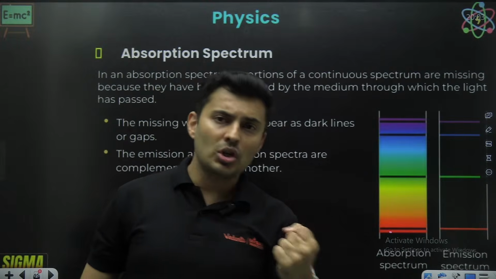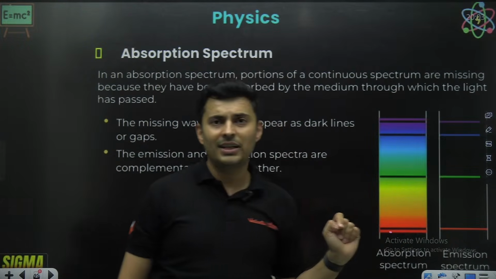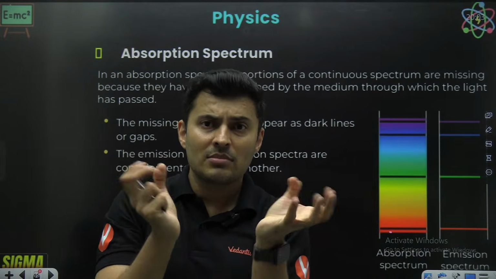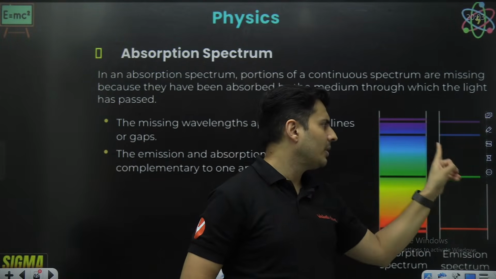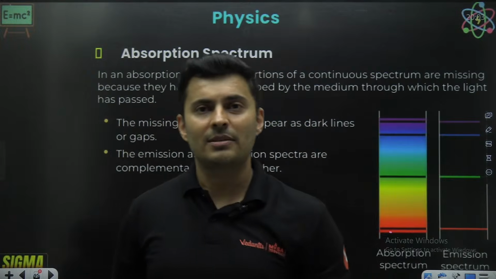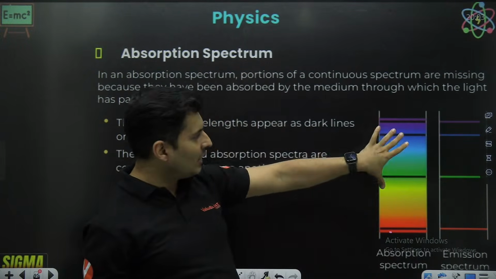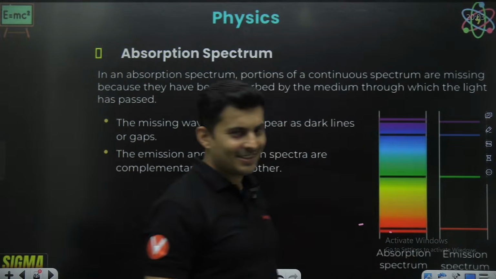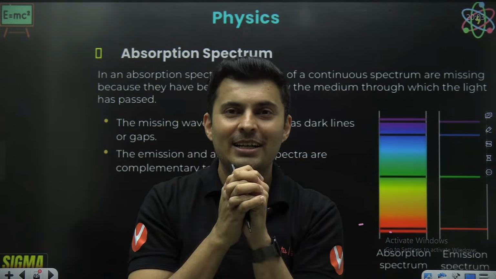That is the absorption spectrum. The emission spectrum will look exactly opposite of it, where you will see that an atom or atoms will emit certain wavelengths. One wavelength of this, one wavelength of this, one wavelength of this, one wavelength of this. That is your emission spectrum. The best part is, if you take the emission spectrum and absorption spectrum and merge them together, you will get all the colors. You will get all the missing pieces of the puzzle and they perfectly match.